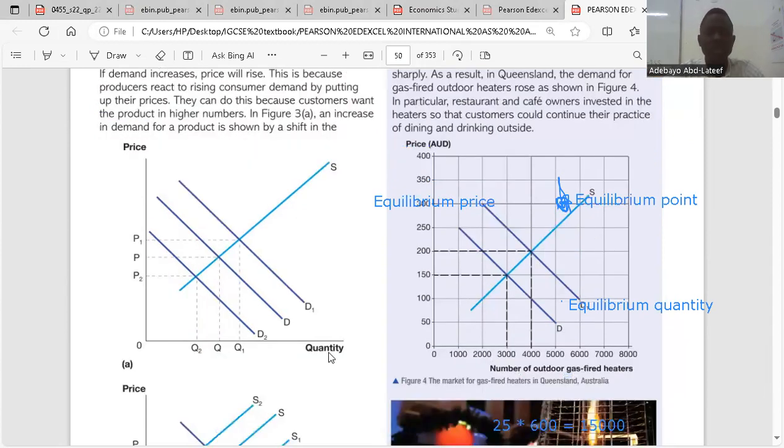When it comes to demand, there would have been an increase in the quantity demanded of a product. So there's an increase in demand from D to D1.